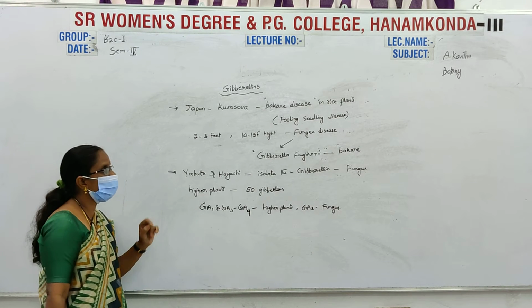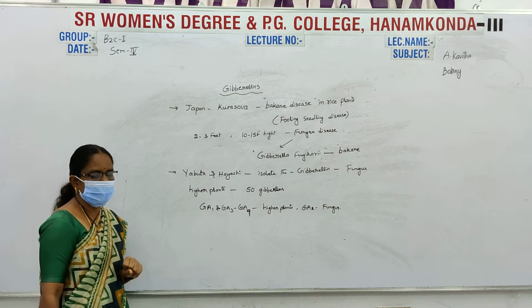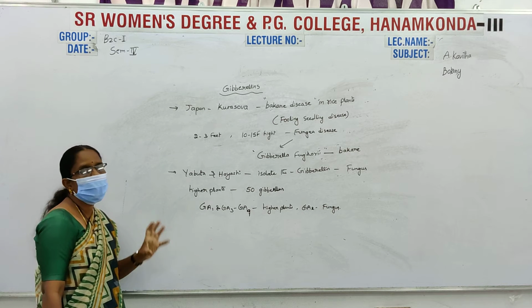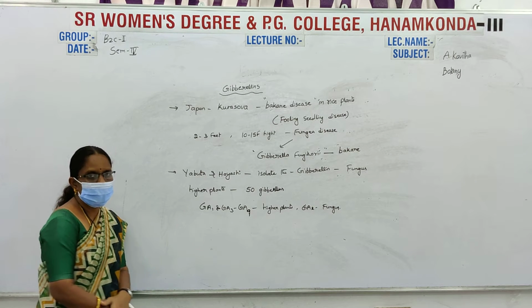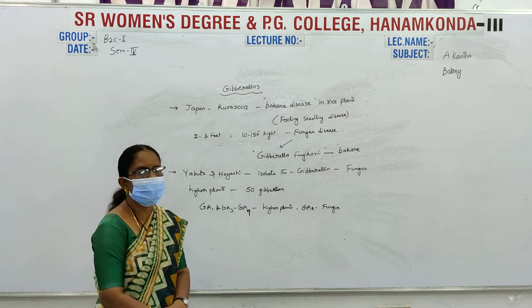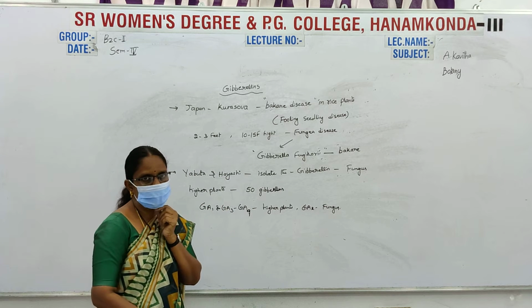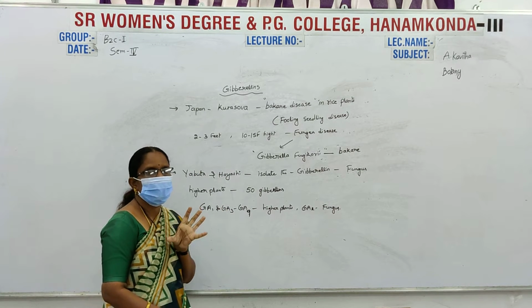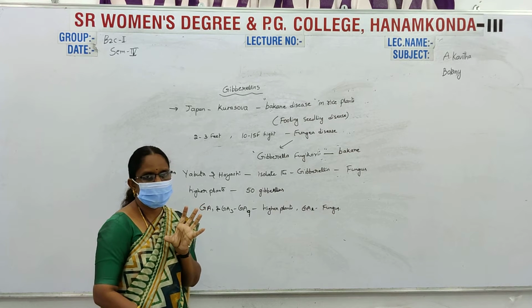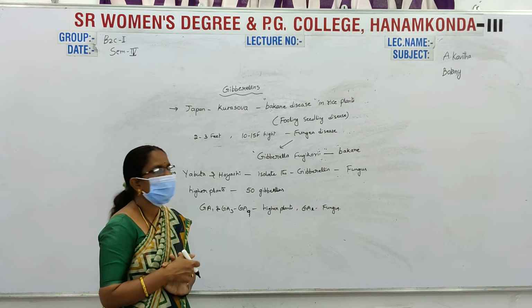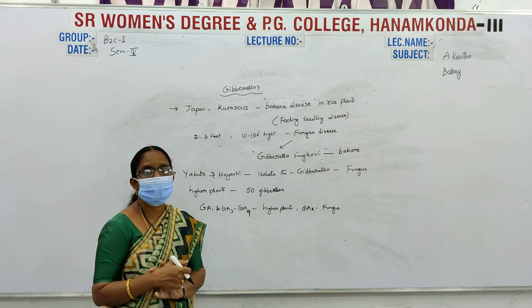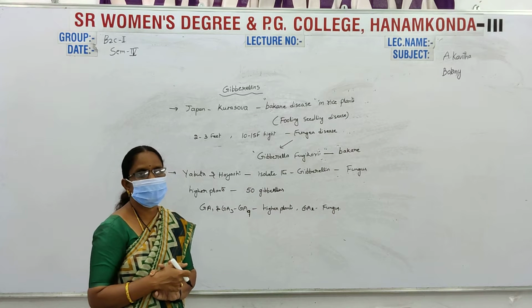This is a normal introduction to gibberellins. They were first identified in Japan, where the Kurosawa scientists first observed tall rice plants. This disease is called Buchaney disease in rice plants.